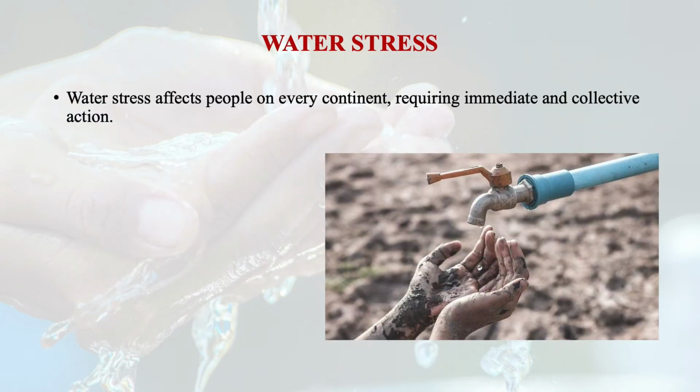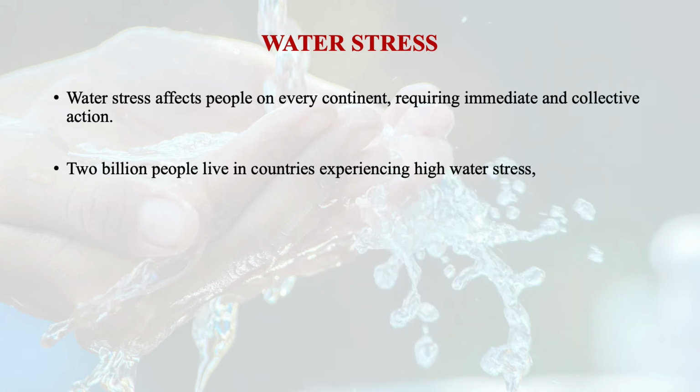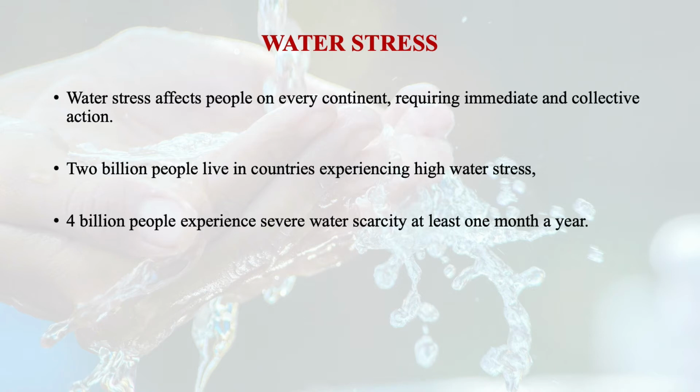The other is water stress, which is affecting people on every continent, and we need immediate and collective action. If you look into some figures, we find that 2 billion people live in countries experiencing high water stress, and about 4 billion people experience severe water scarcity at least one month in a year. And in the last century, global water use increased at more than twice the rate of population growth.